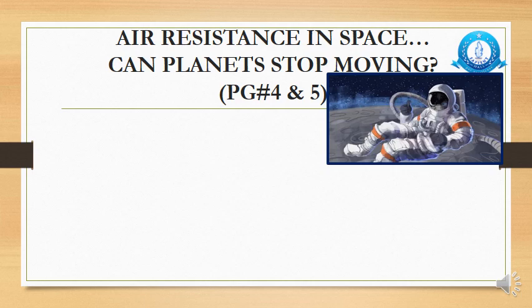And the other thing you need to think about is space, then air resistance. Relate these three things: air resistance, space, and the planets which are constantly moving. Okay, now we will discuss why the planets are constantly moving. Can they ever stop? Let's see.